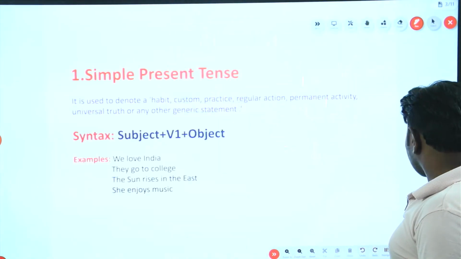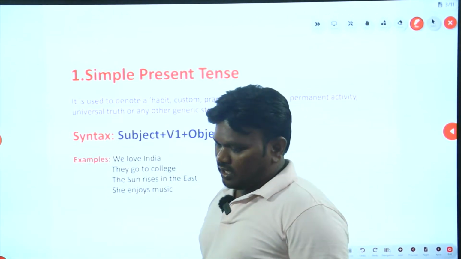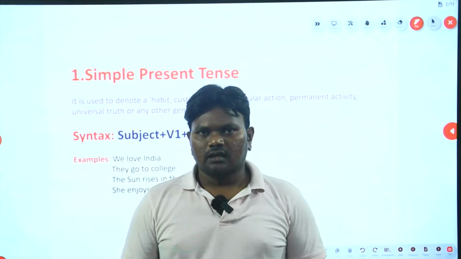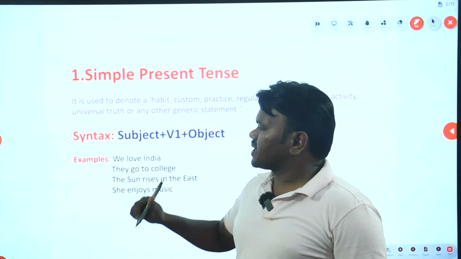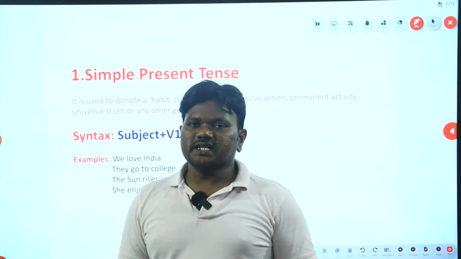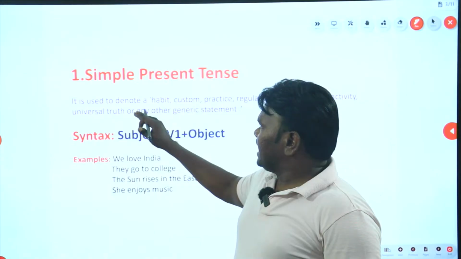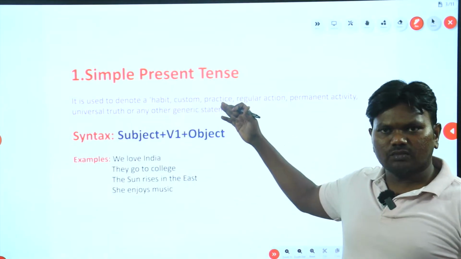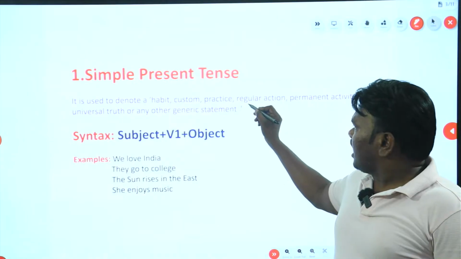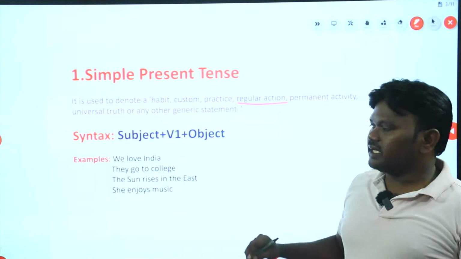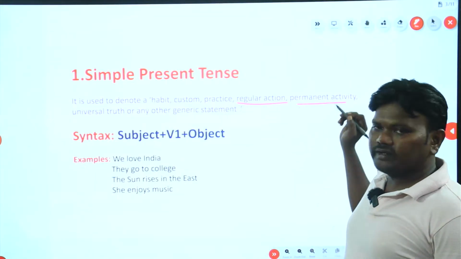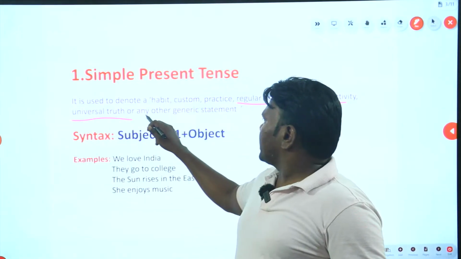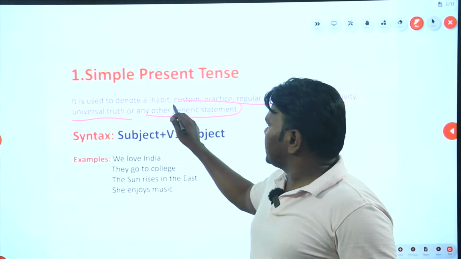Okay, now of all four present tenses, the first type is simple present tense. So simple present tense means what? By definition, it is used to denote any habitual action, custom, or practice, or regular activity, or say permanent activity, or say universal truth, or any other generic statement.